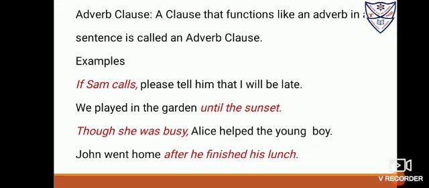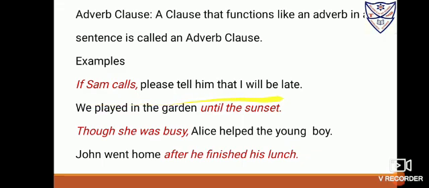Contrast: though, although, yet, even if. Condition: if and unless. Comparison: as, as, than. Manner: as if and as. So you have to learn all these things, and only then can you use the adverb clause, or bring out the statement whether it's an adverb clause, an adjective clause, or a noun clause.